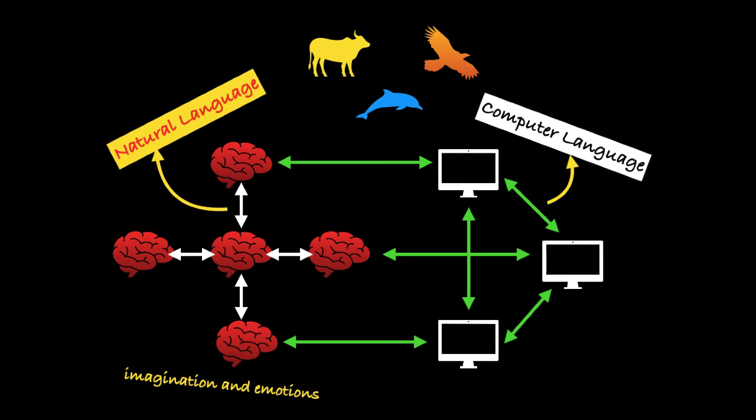Most importantly, natural language, or the language that human beings use for interaction amongst themselves, is highly motivated by our imagination and emotions. On the other hand, computer language is purely a set of instructions for the computer to carry out, and there is no external context to these instructions. Even though there may be a context that the human being understands, the computer does not understand any context, and the language itself does not have any external context embedded in it from a computer perspective.